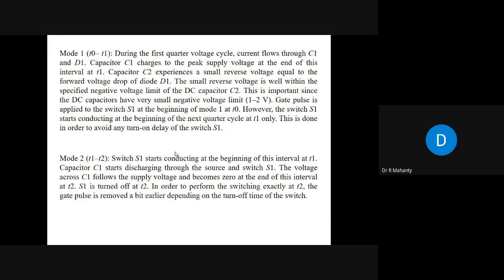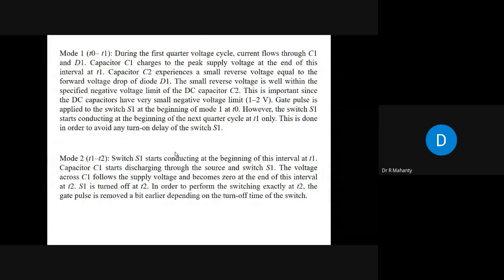Gate pulse is applied to switch S1 at the beginning of mode 1 at T0. However, the switch S1 starts conducting at the beginning of the next quarter cycle at T1 only. This is done in order to avoid any turn-on delay of switch S1. Okay.